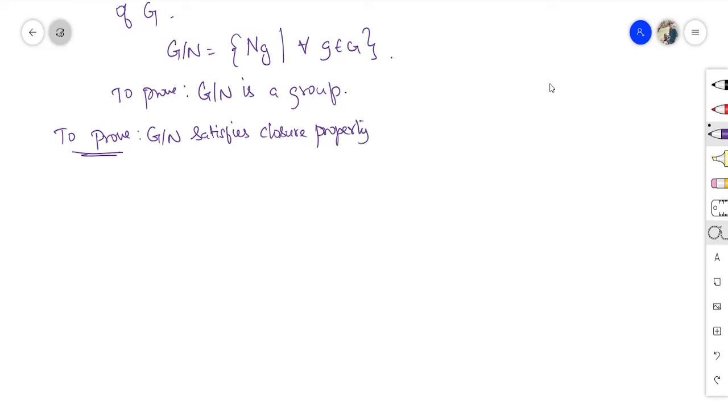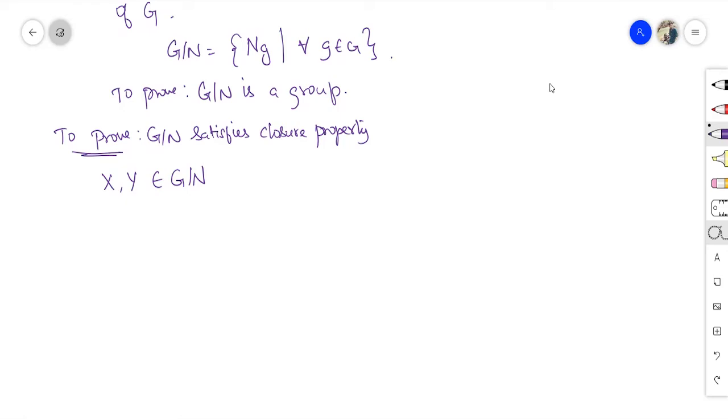So for that I have to take two elements. Let capital X, Y belongs to G over N. The G over N set contains all the cosets. This is also a set, so I just use the capital letter. We need to prove that XY belongs to G over N. X into Y belongs to G over N. This is what we need to prove.